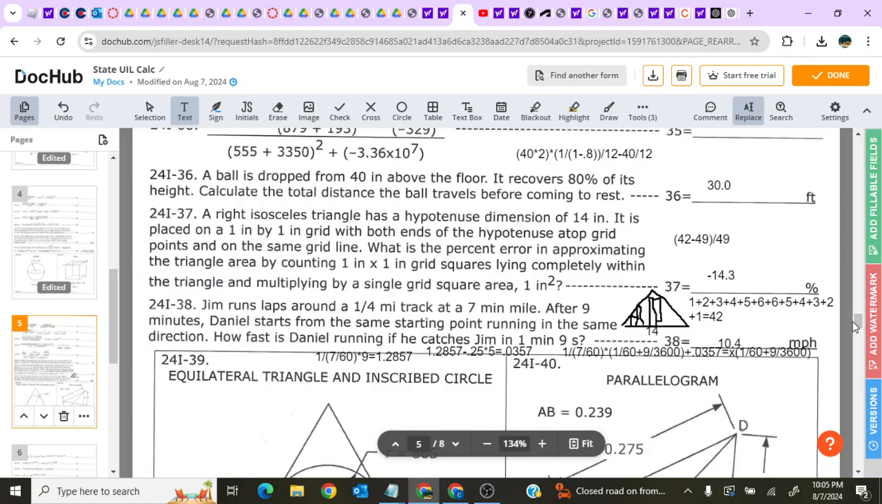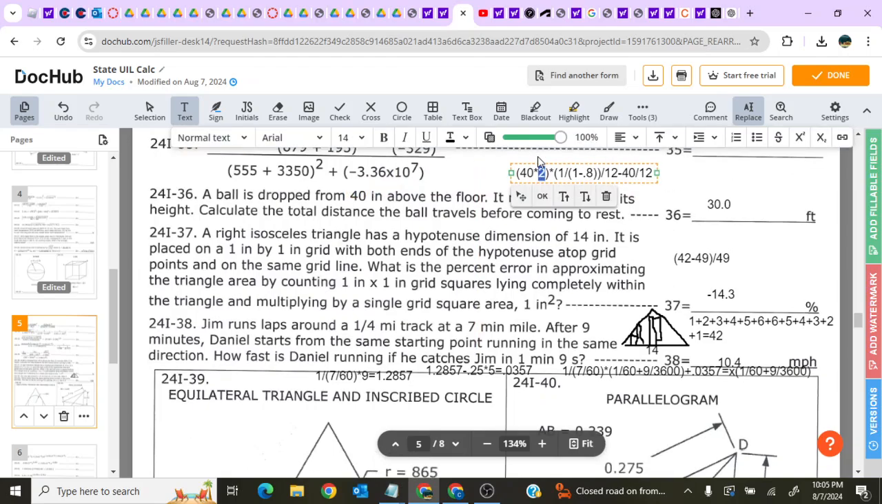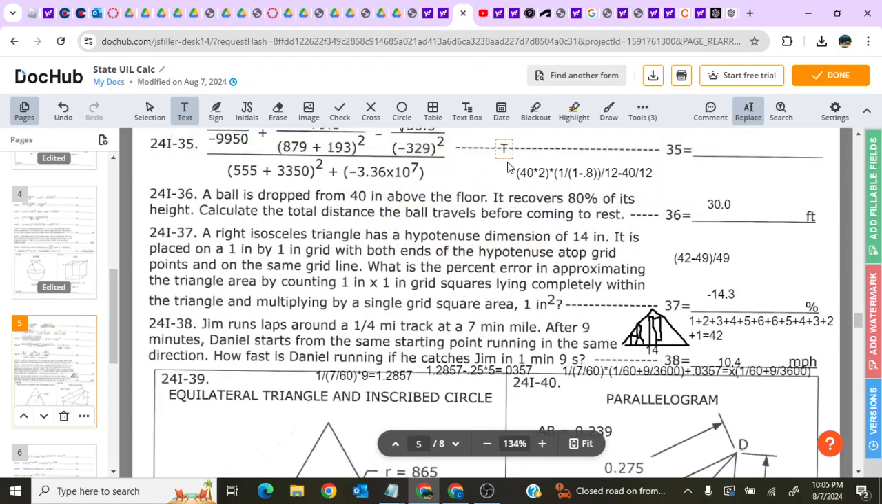36, a ball is dropped from 40 inches and it recovers 80% of its height. What is the total distance traveled by the ball? Well, in this case, you have to imagine basically what happens is it starts at 40 inches and then it goes down 40 inches, and it comes back up 32 inches, goes down 32 inches, comes back up 24, down 24, etc. So as you can see, for the pattern to make the most sense, there would have to be a 40 at the beginning. So let's assume that we start off the ground and go 40 inches up.